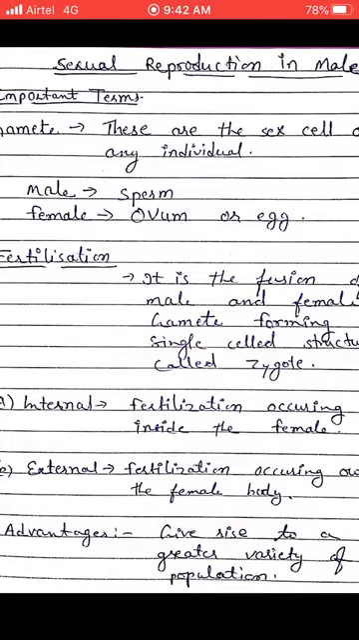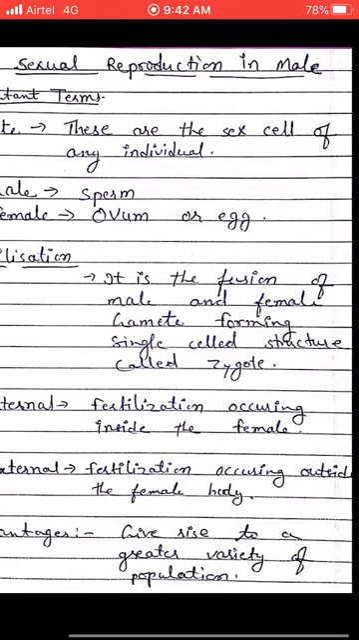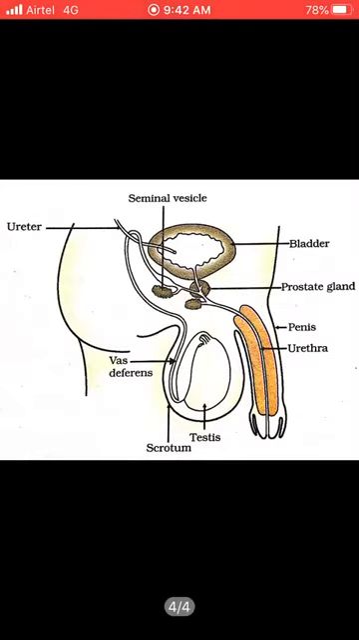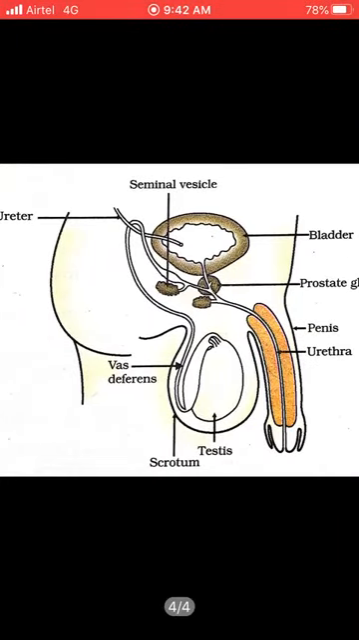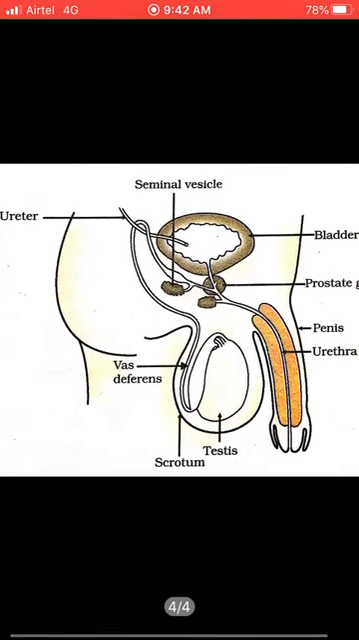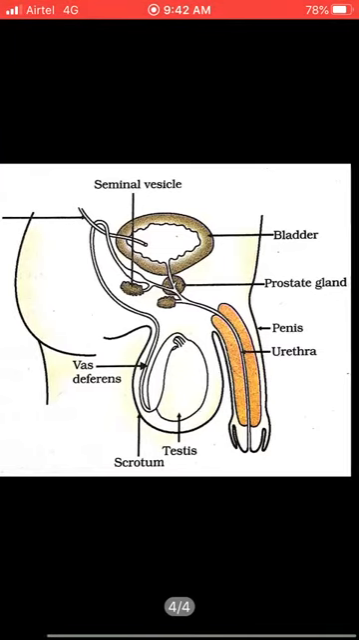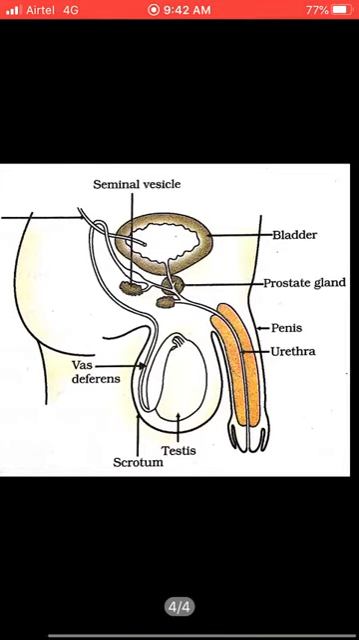Now coming to the structure. This is the structure of the male reproductive system, which is found in the lower abdomen of the male. In this, if we go from the upper side, uterus is there, seminal vesicles is there, bladder is there, prostate gland is there, penis is there, urethra is there, testis is there, scrotum is there, and vas deferens is there.